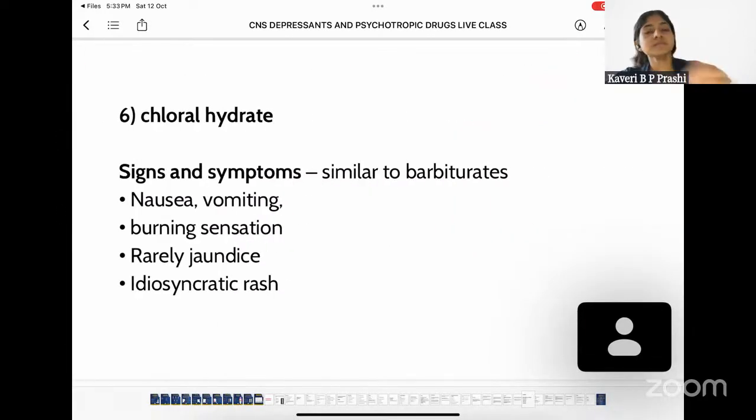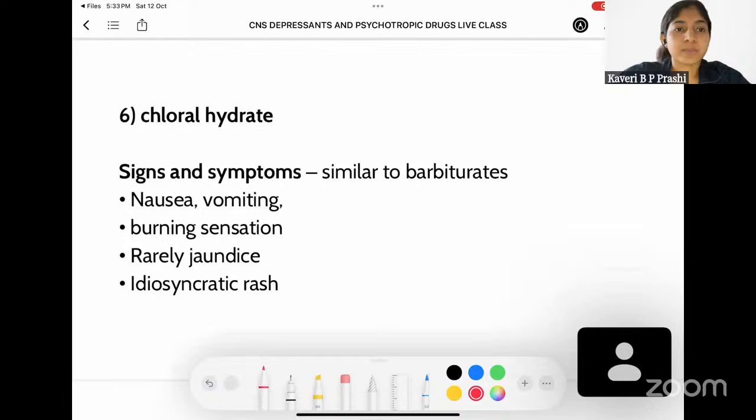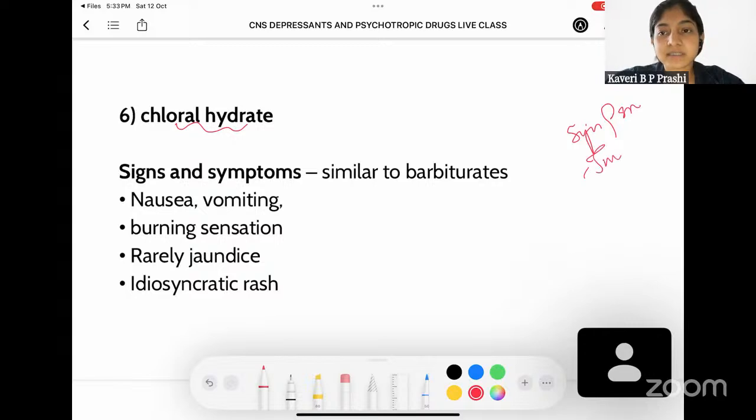Now, coming to the next question, we'll discuss chloral hydrate. Whenever a 3 marker is given and they do not mention anything except the name of the drug, you need to write about the signs and symptoms and about the treatment, because this is what the examiner will be expecting from you.